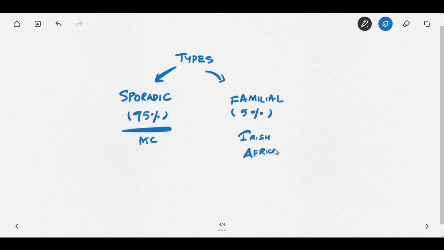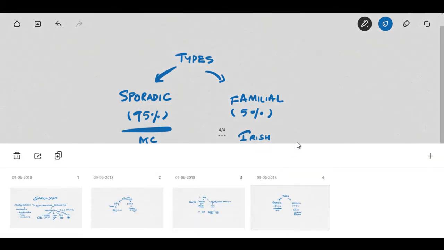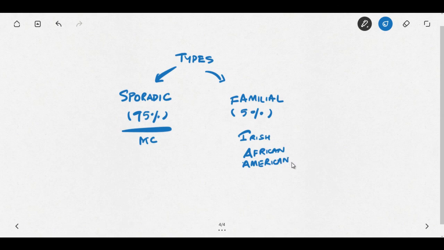So two types, sporadic and familial. Sporadic sarcoidosis is more common compared to familial. So let us move ahead with our discussion.